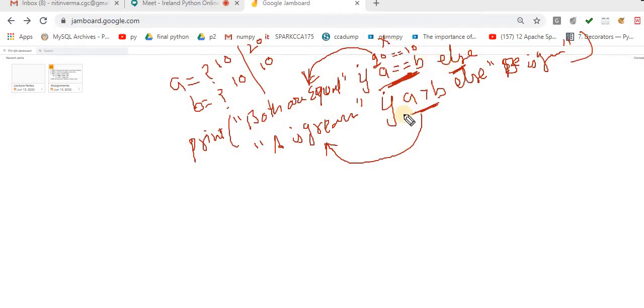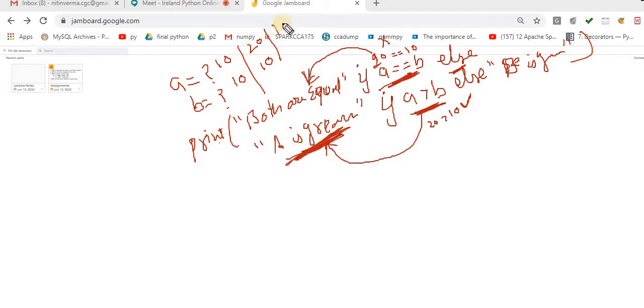Inside else, I again put the if. Now I am checking if A is greater than B. That means 20 is greater than 10, the condition is true. Then what will it return? It will return A is greater, and it will print on the screen A is greater. Okay, this is case number 2.